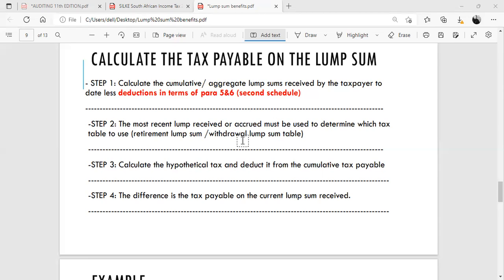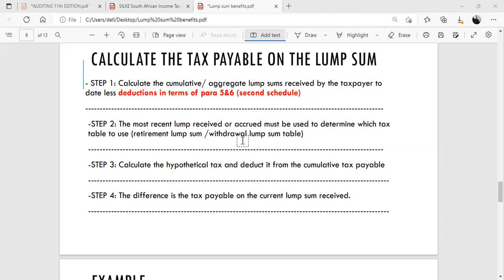Less deductions in terms of paragraph 5 and 6. Please make reference to these deductions in the Income Tax Act or in your textbook. So one of the things that you're going to deduct in step one is disallowed contributions in terms of Section 11F. And you'll also deduct transfers from one fund to another. So that's just a few examples that I can think of.